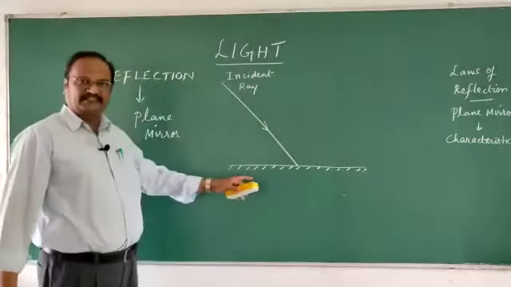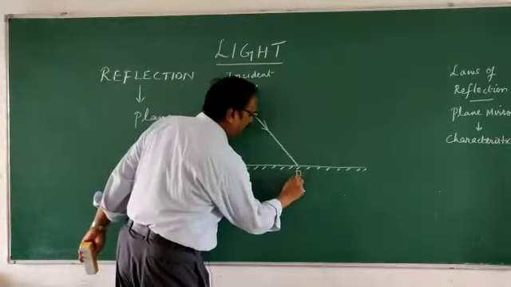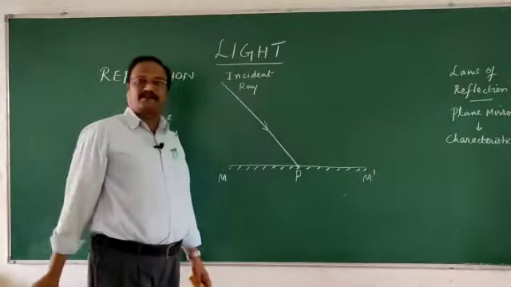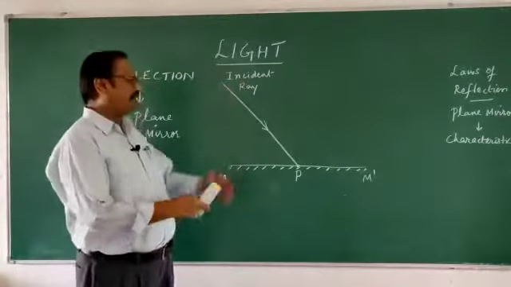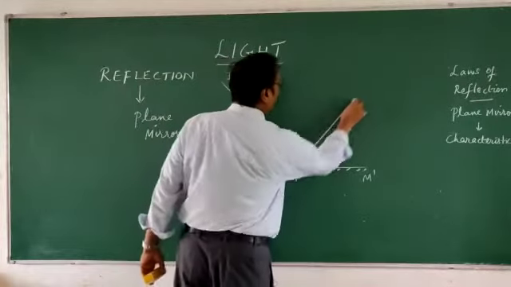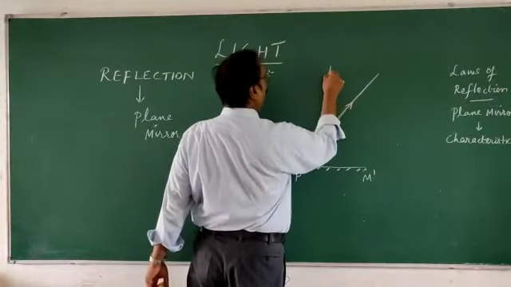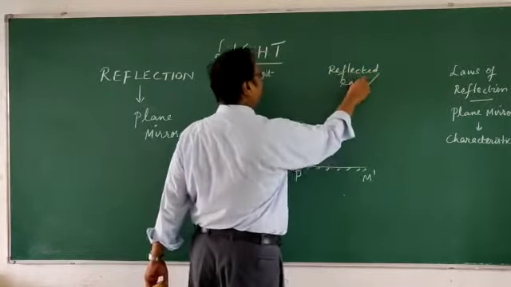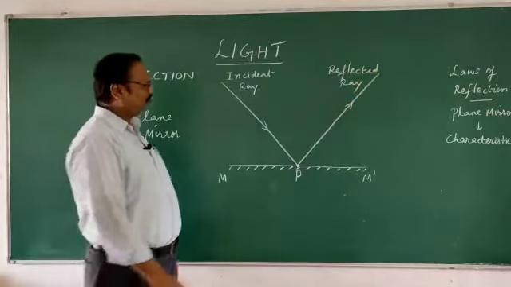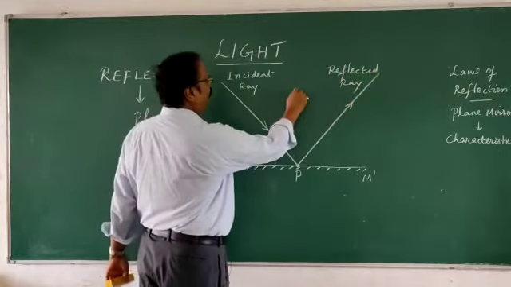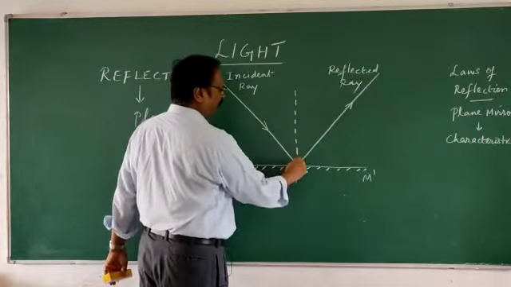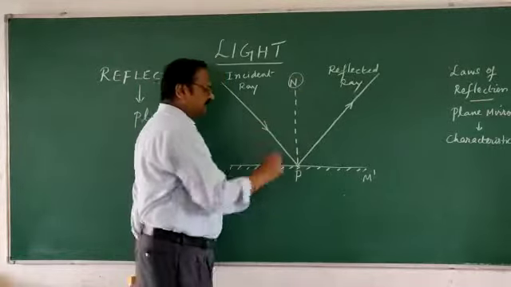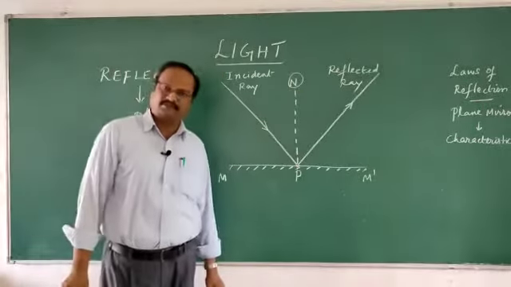So after striking the mirror at the point P on the mirror, let us say M dash is the mirror, what will happen to the ray? The ray will bounce back. Let us say the ray is bouncing back like this, and this is called the reflected ray. Now at the point of incidence, we draw a perpendicular, a normal, at the point of incidence. This is the reference point for us to study.